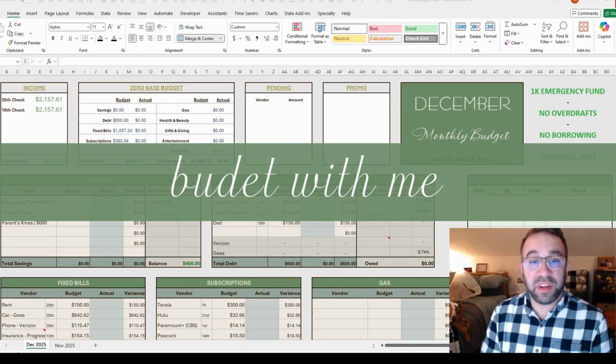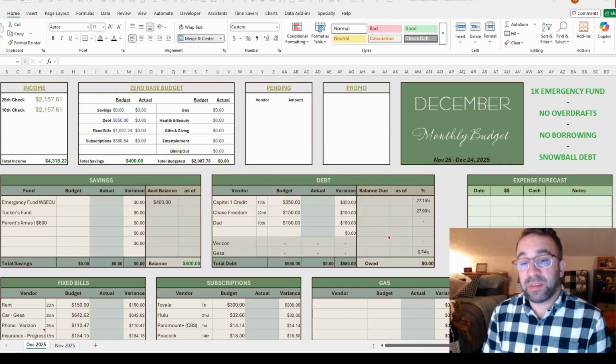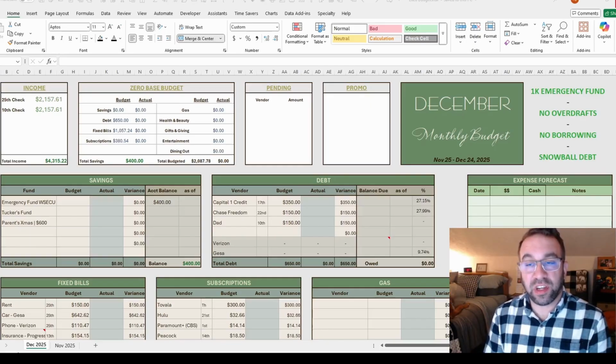Alright, so here we've got my December budget template. I am just going to kind of build this. It's currently November 19th, so we've got a couple of days before this actually starts. I kind of want to get ahead of things.